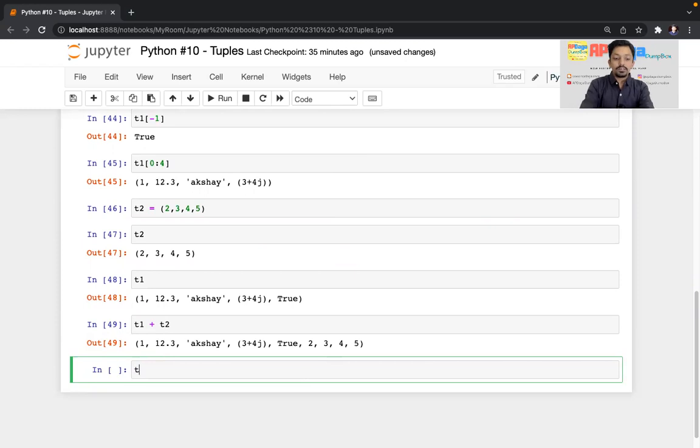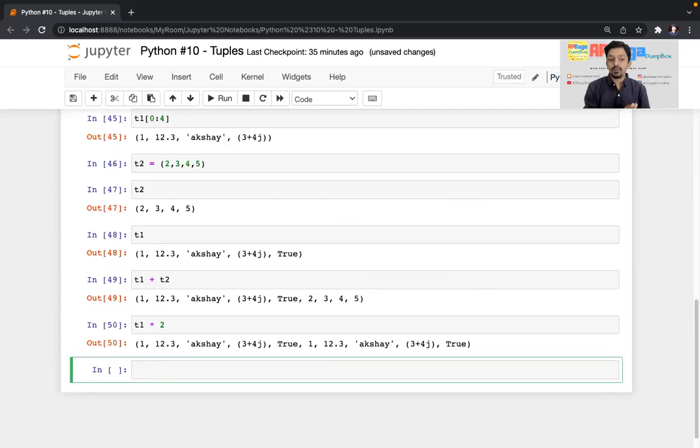Now let's check what the star operator, that is the multiplication operator, does. t1 into 2 will just replicate all the elements of the t1 tuple 2 times.